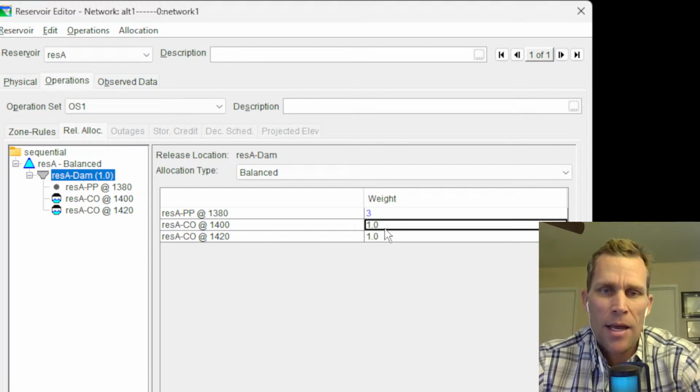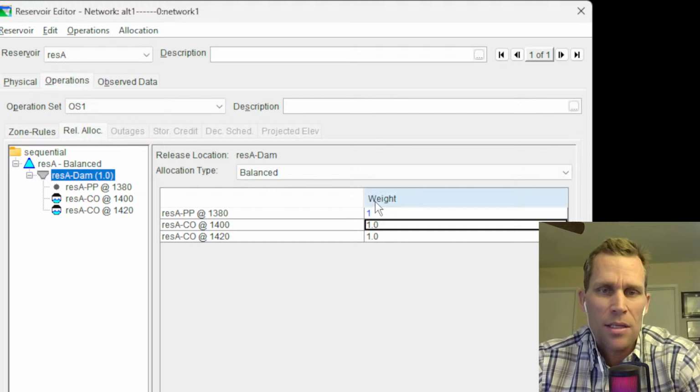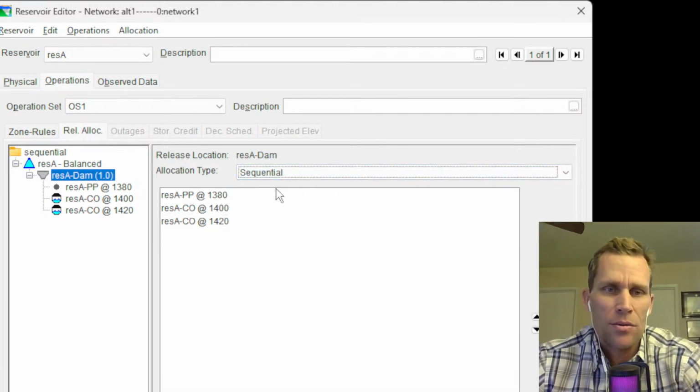So it doesn't have to add up to 1 or any particular number. It'll be normalized. But we're not going to deal with that. Let me change that back to 1. Okay. And I can also change the other numbers. But what I really want to do is change this to sequential.